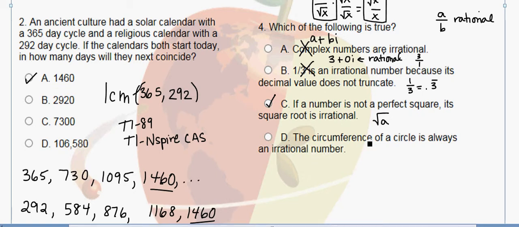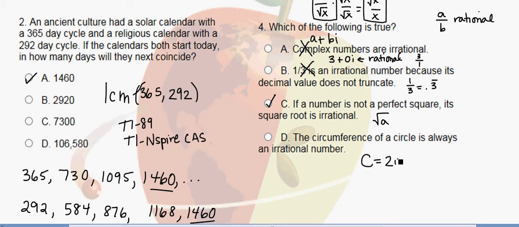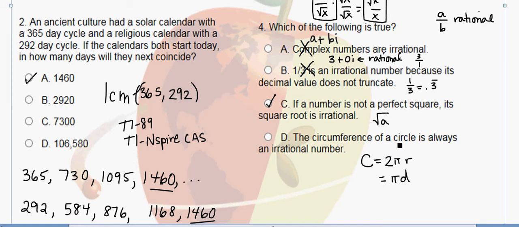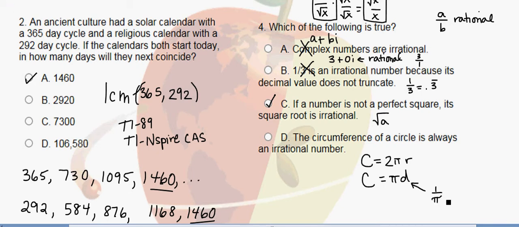Part D says the circumference of a circle, so remember that the circumference of a circle is 2 pi r, or pi times the diameter. The circumference of a circle is always an irrational number. Well, this is a little tricky because you might think that is always true because you've got this pi in here. But of course, it depends on the diameter. If the diameter is 1 over pi or something like that, the pi's cancel and the circumference could just be 1.